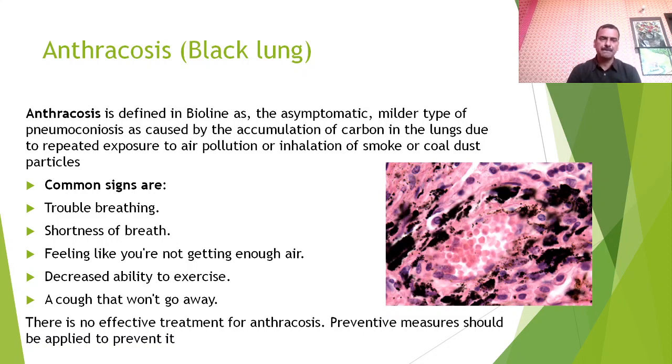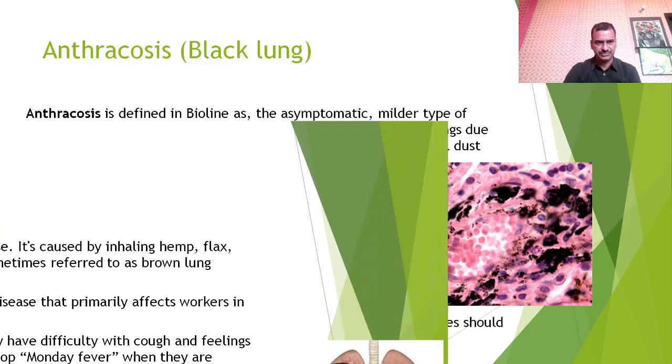Common signs are troubled breathing, shortness of breath, feeling like you are not getting enough air, decreased ability to exercise, and a cough that won't go away. There is no effective treatment for anthracosis. Preventive measures should be applied to prevent it.